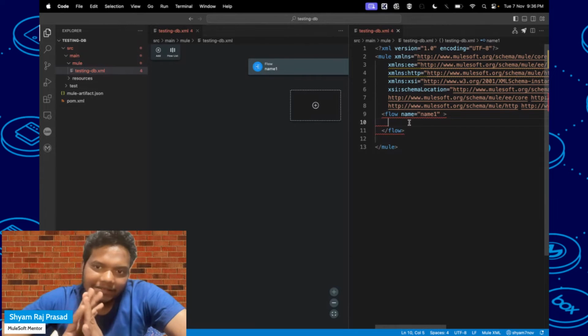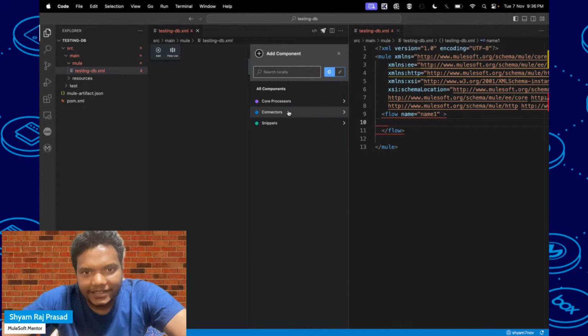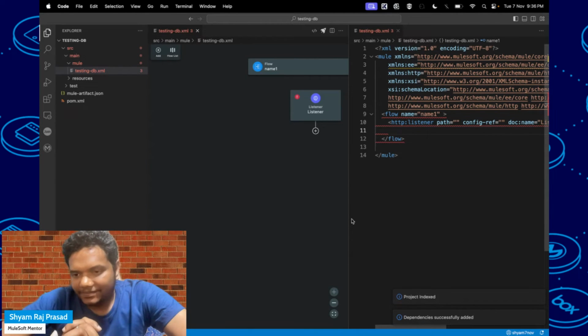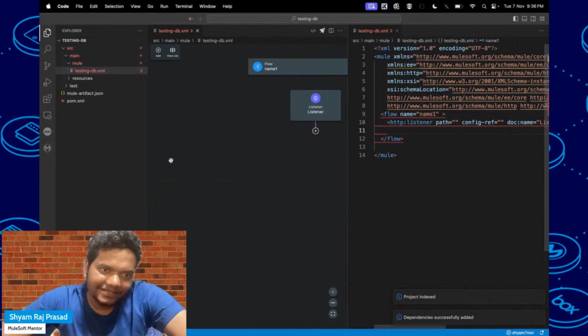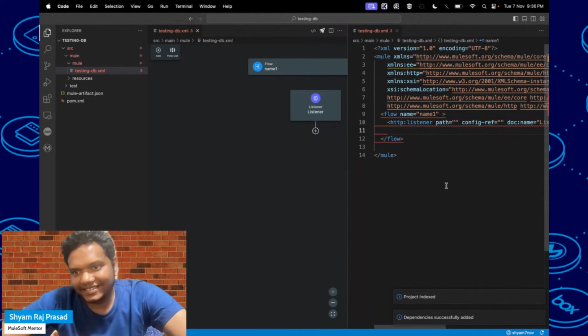After that what will we add, an HTTP listener or something, we need it. So we will go to the connector, go to the HTTP listener. Something got added, but there is some error. Here you can see this is red, that means some error is there.